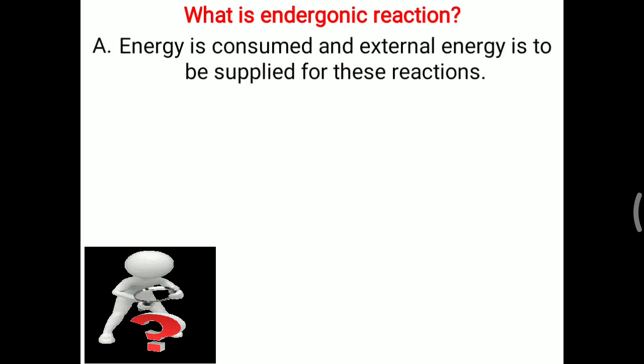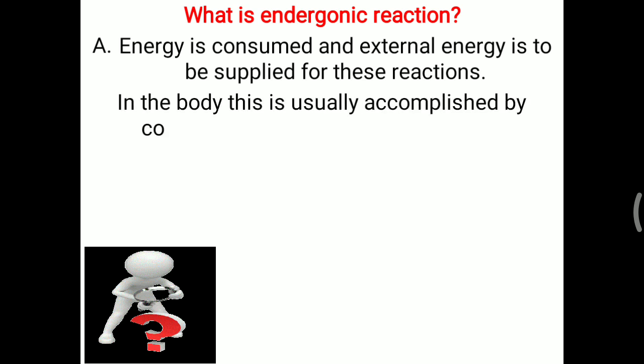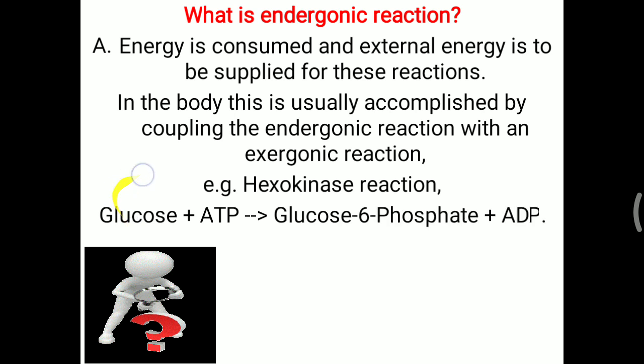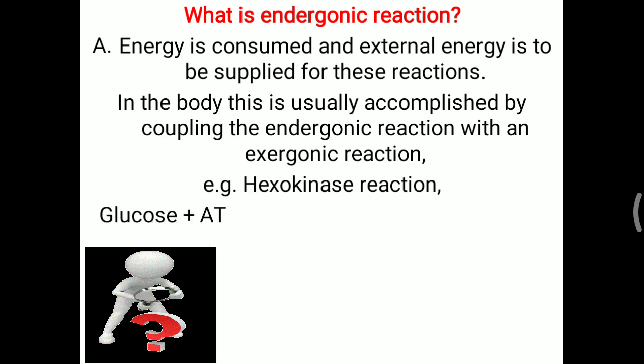Further viva question, what is an endergonic reaction? Energy is consumed, and external energy has to be supplied for this kind of reaction. In the body, this is usually accomplished by coupling the endergonic reaction with an exergonic reaction. The best example is hexokinase, an important enzyme of the glycolysis pathway, which converts glucose into glucose 6 phosphate. During this process energy is needed, and that is provided by ATP. So that is the best example of an endergonic reaction where energy is needed.